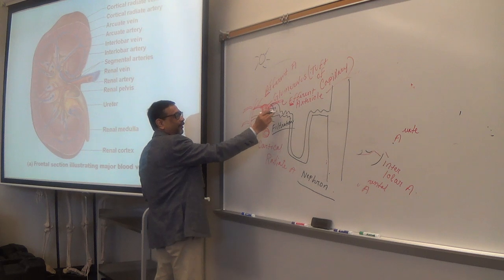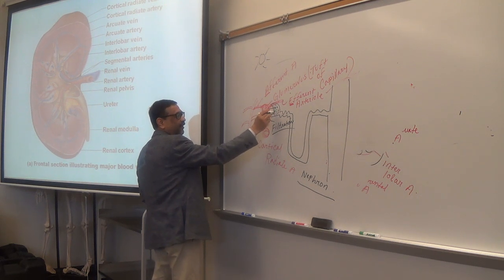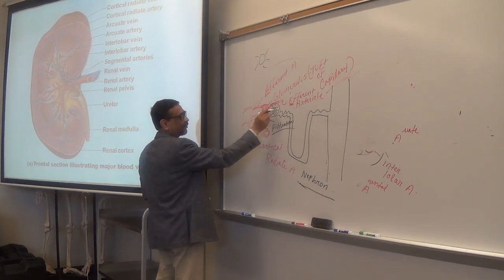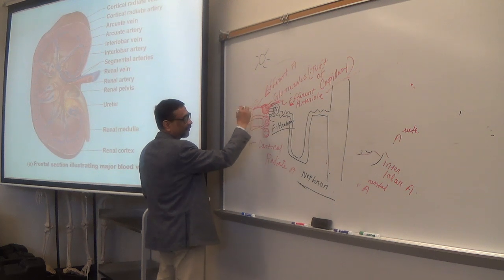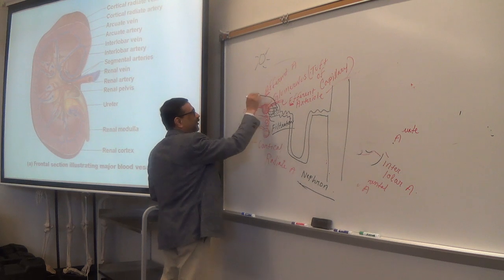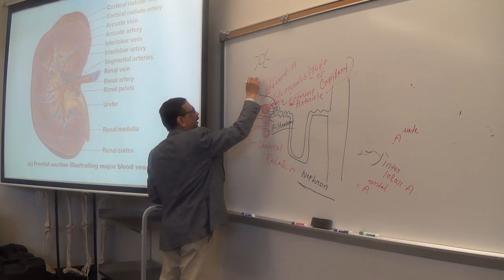So filtration occurs here. Okay. Now the fluid from the blood has entered into the first part of the nephron. So that is the filtration. That is happening continuously. Make sense? And this fluid has water and other chemicals.